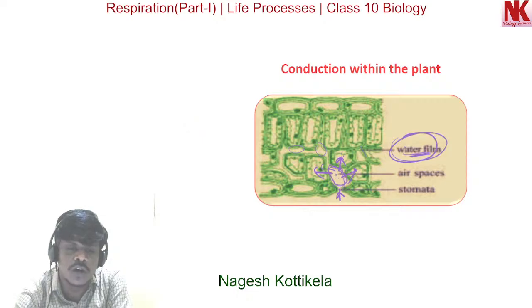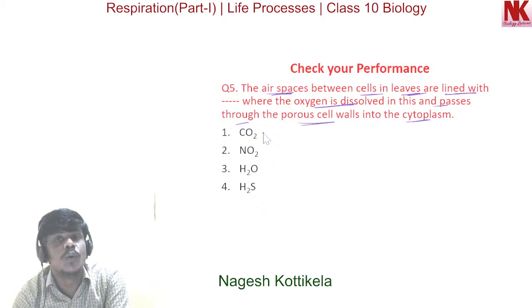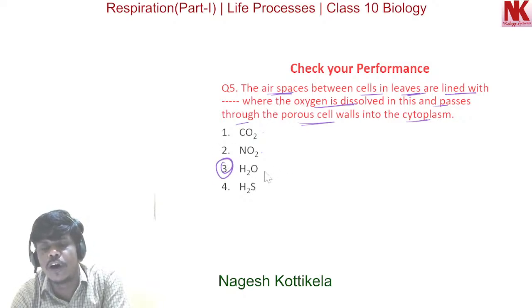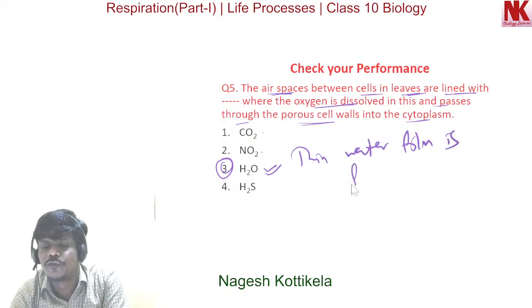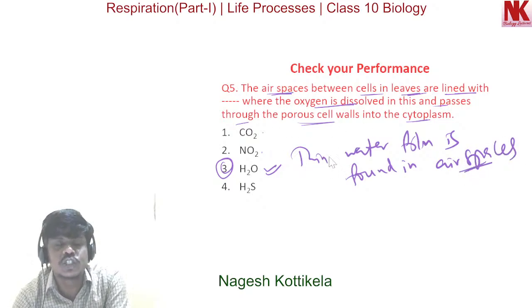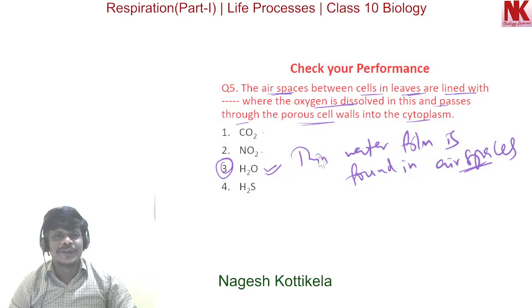The options given are: first option CO2, second option NO2, third option H2O, and the fourth option H2S. The thin film of water is found in the air spaces. So the thin water film is found in air spaces, and in this water film oxygen is dissolved and through the porous cell walls it can enter into the cell cytoplasm. So this is all about today's topic.